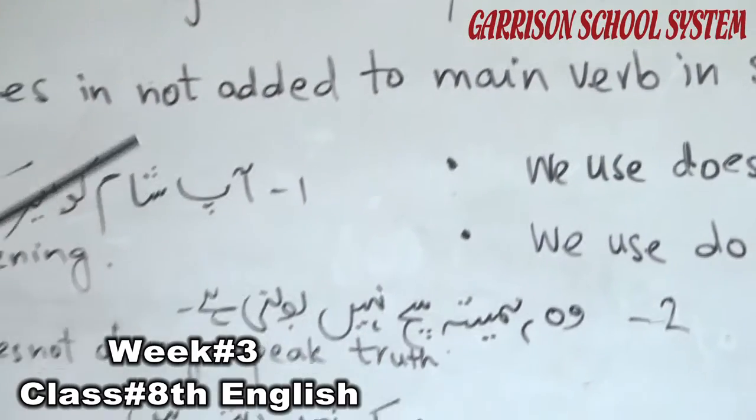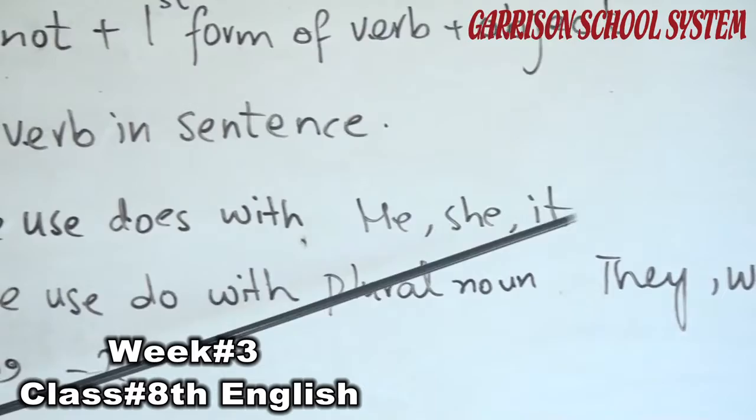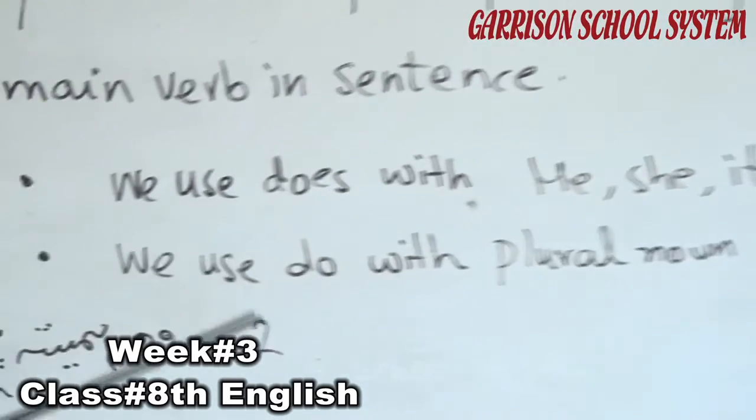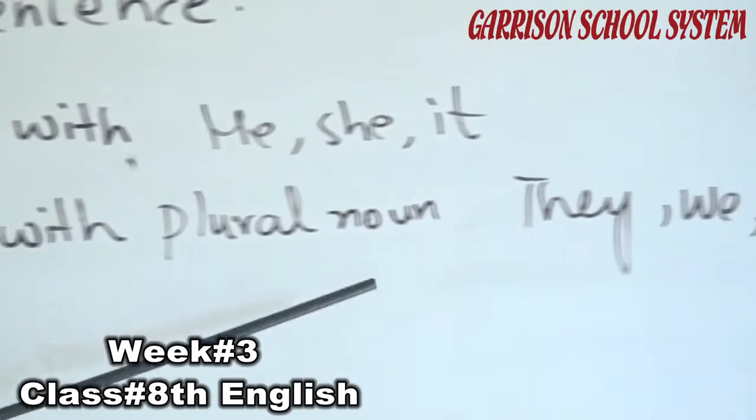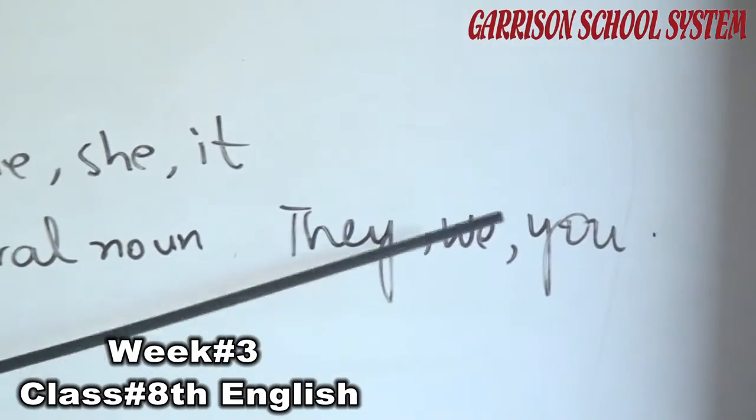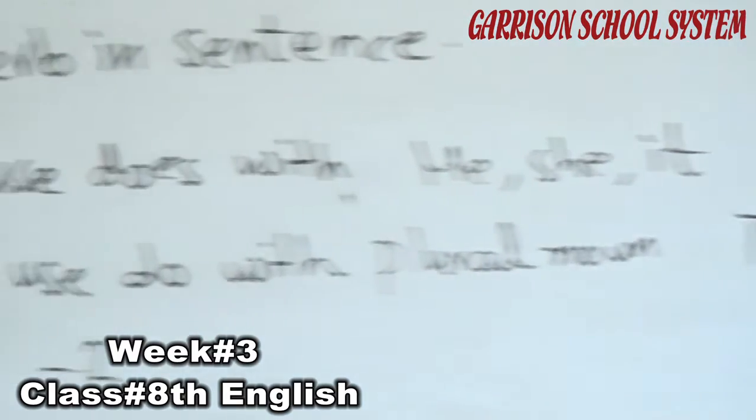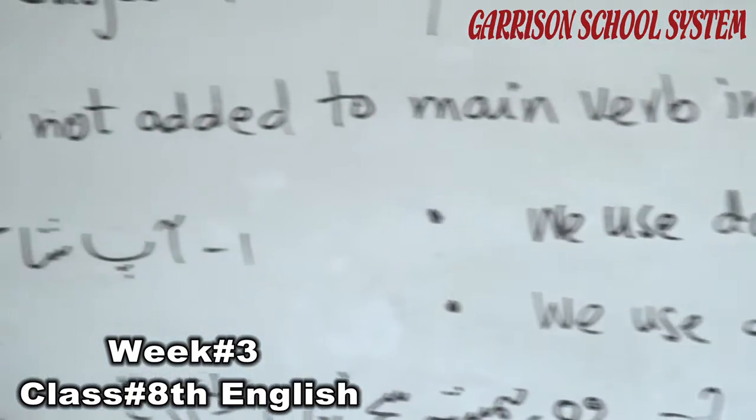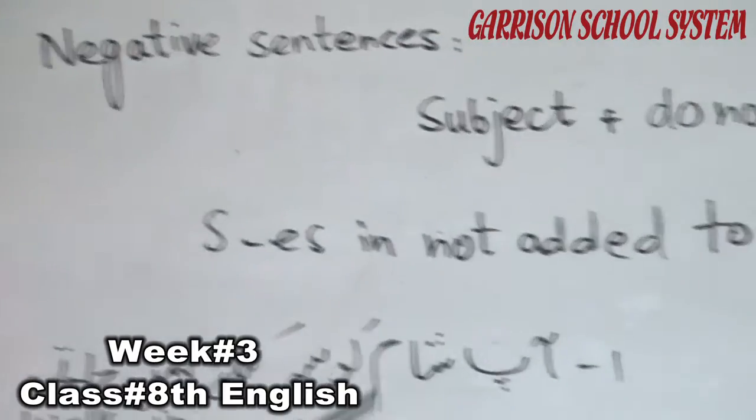For example, we use does with he, she, it, for a singular noun or singular subject, and we use do with plural nouns or plural subjects, that is they, we, you, or something plural like children, boys, girls. Take the examples given to you.